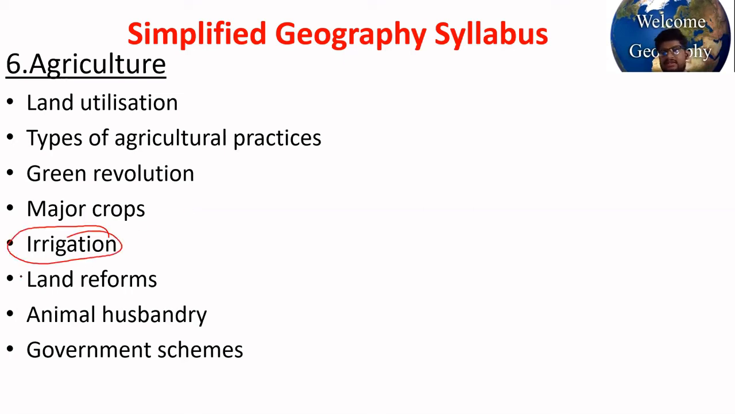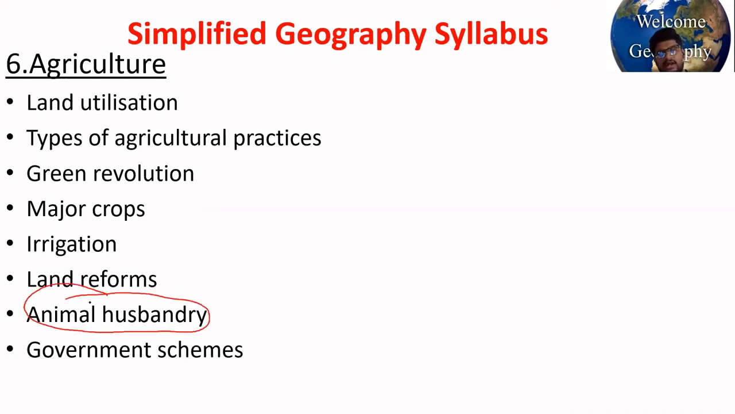Then irrigation. What percentage of India is under irrigation? Is it canal irrigation or well irrigation? Types of irrigation methods like sprinkler irrigation, drip irrigation, and all. Then land reforms in India. Why were they introduced? Were they successful? Okay, then animal husbandry.